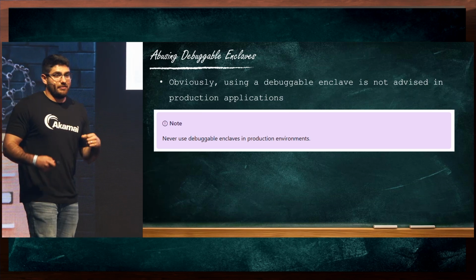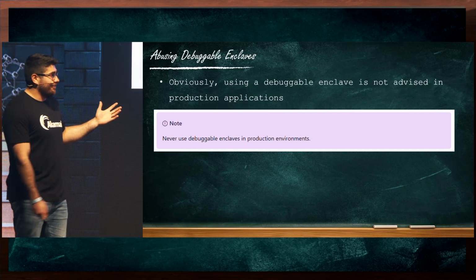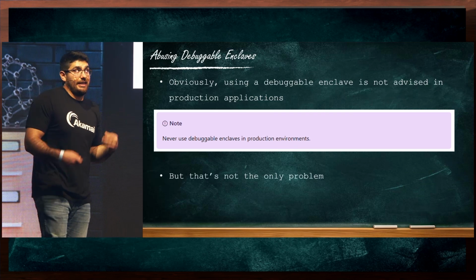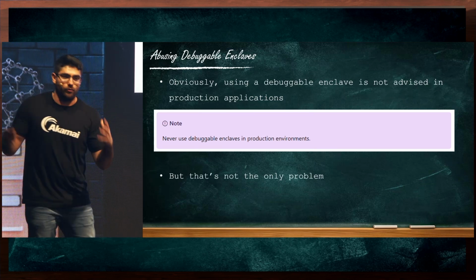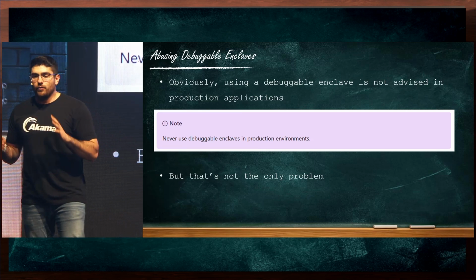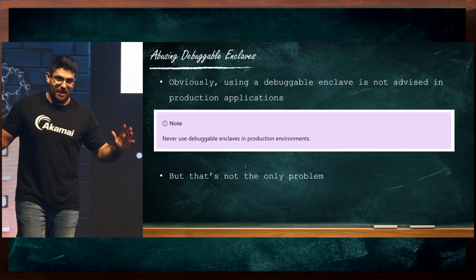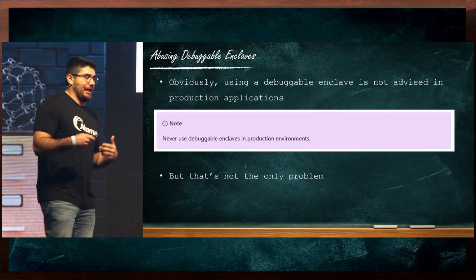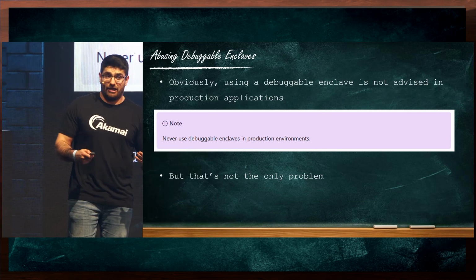But it turns out that there's more here. In this scenario, if we find a specific application that uses a debuggable enclave, we can attack this application. But what if we were to obtain any debuggable enclave? It doesn't have to be tied to any specific application.